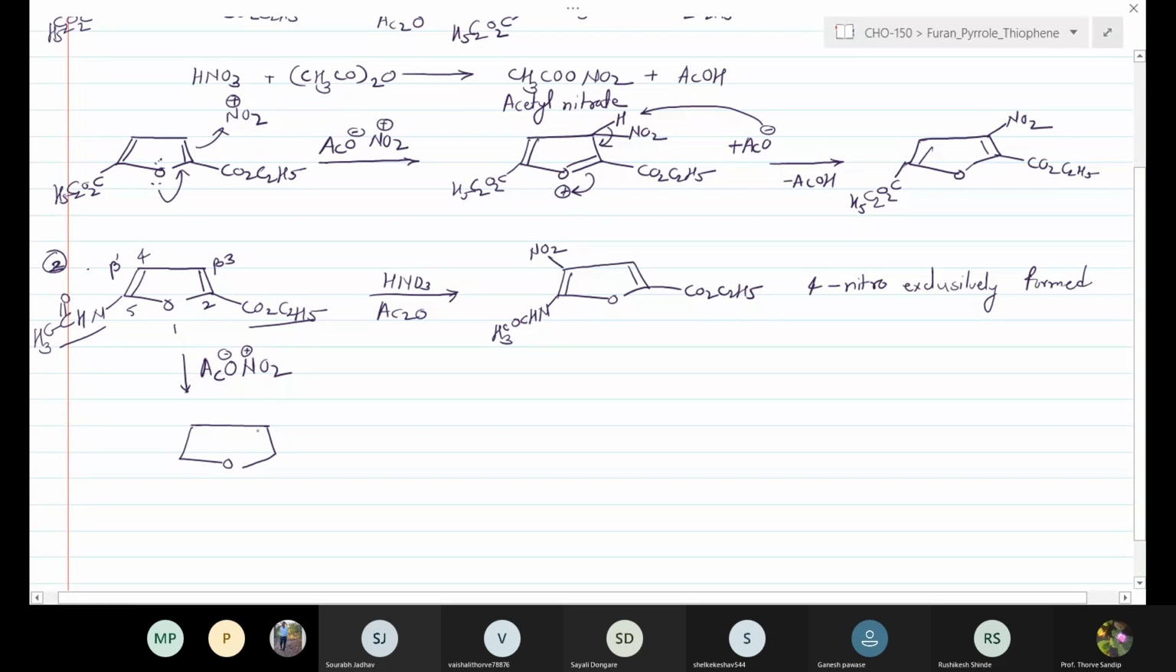Suppose the attack takes place at the 3 position. We can generate the electrophilic intermediate like this, having the HNO2 and CO2C2H5. On the other side it has the NHCOCH3 group. This is the first possibility. This is resonance stabilized, having the double bond and the plus charge here.